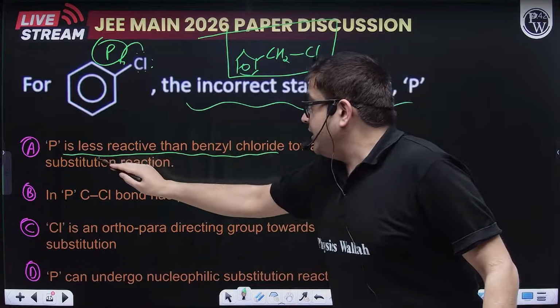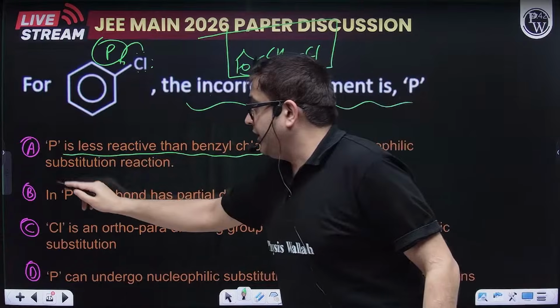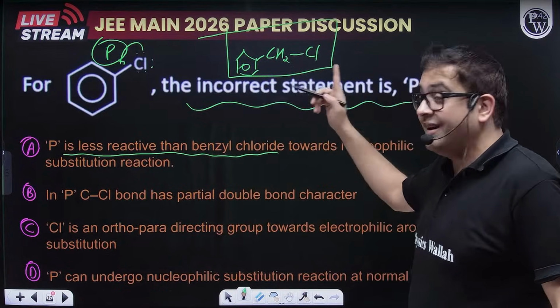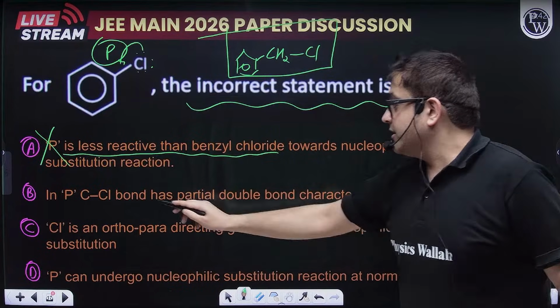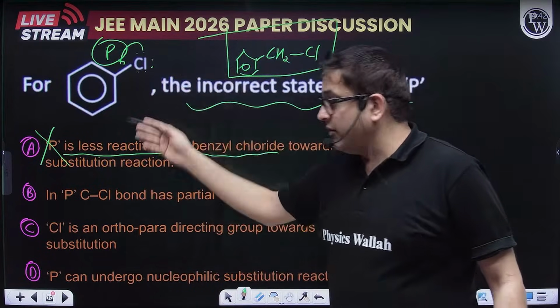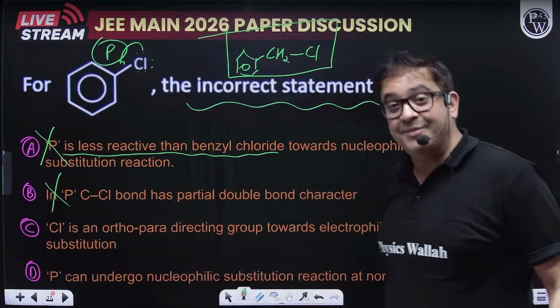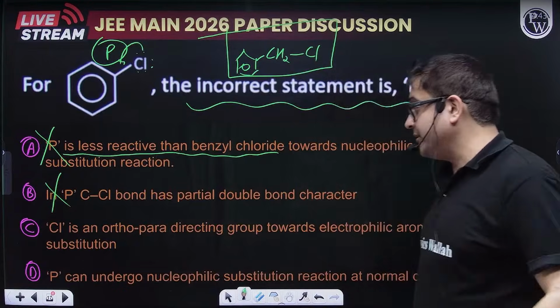So P is less reactive. Yes, P is definitely less reactive. So this is correct and the question asks for the incorrect one, so not an answer for us. The C-Cl bond has partial double bond character. We have already seen it is resonance stabilized. So this is also correct, so not an answer.